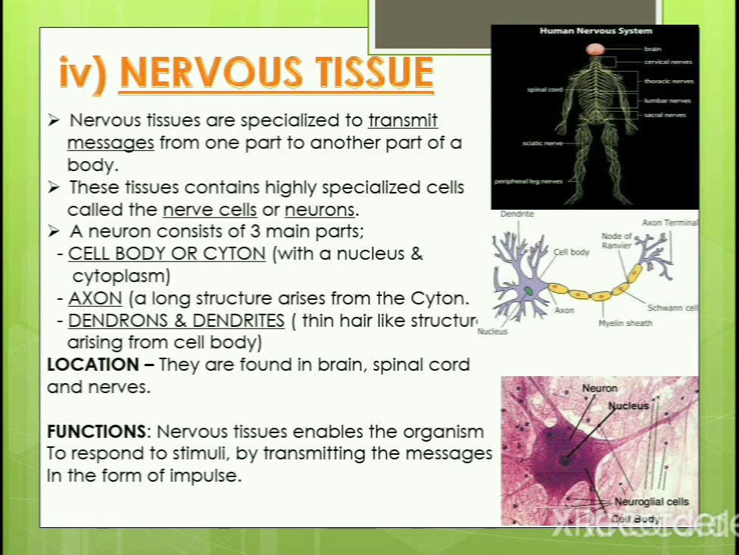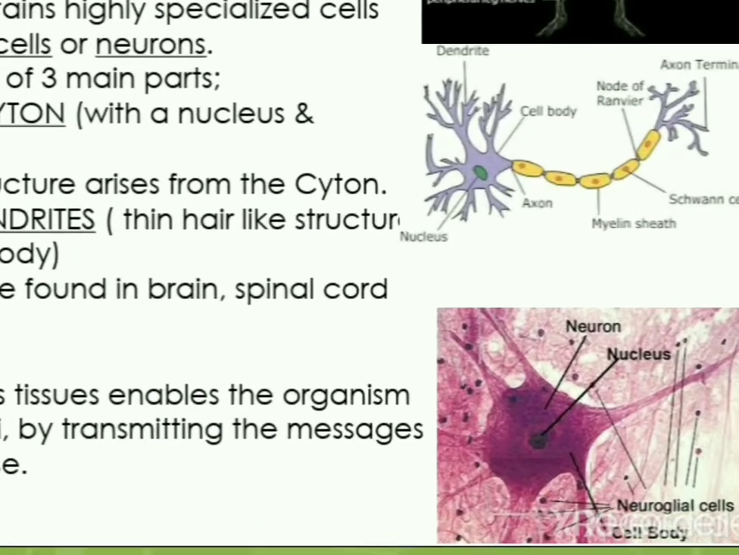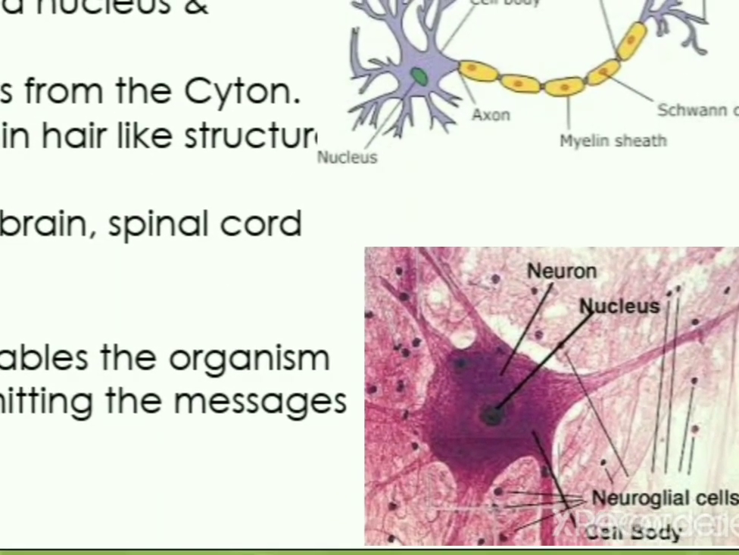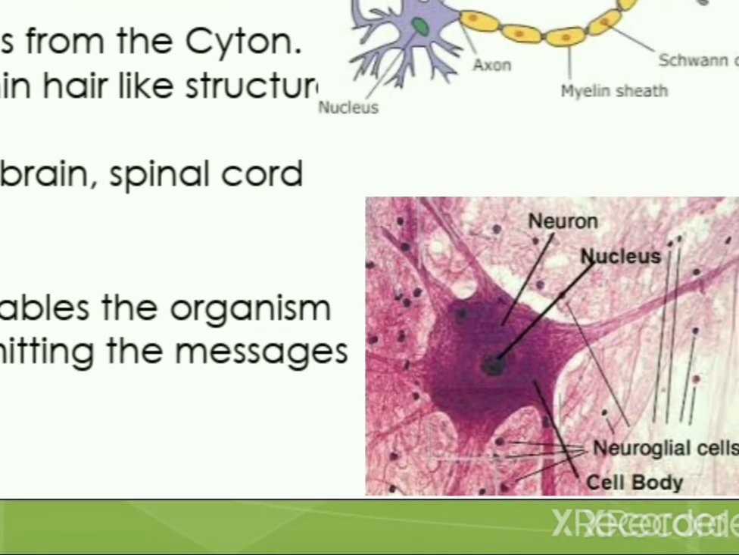Functions: it enables the organism to respond to stimuli from the environment by transmitting the messages in the form of impulses. So this is the main role of a nervous tissue, which makes the organism respond to stimuli in the particular environment. This picture shows a clear view of a real nerve cell under the microscope.